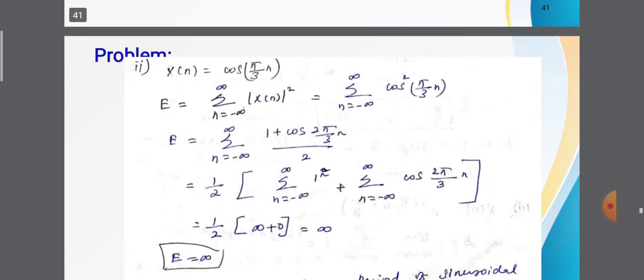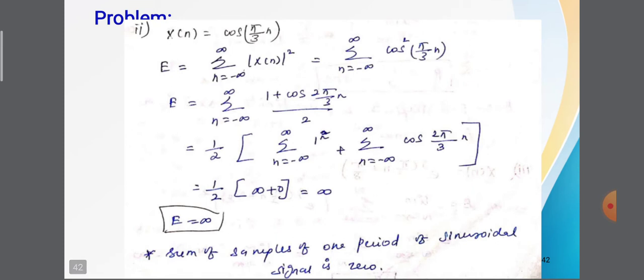And the next problem, x of n is equal to cos of pi by 3 into n. Now using the energy formula, E is equal to summation n is equal to minus infinity to infinity square magnitude of x of n. Now substituting x of n as the cos signal.